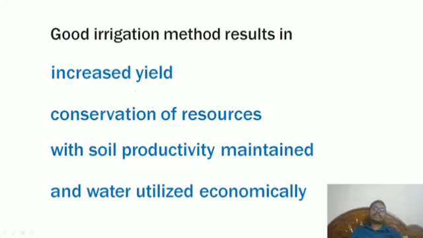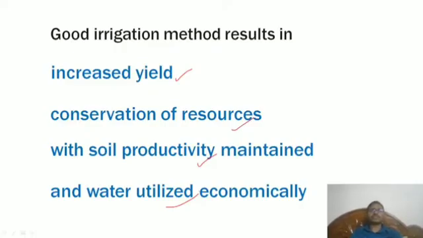Now, a good irrigation method results in increased yield, conservation of resources with soil productivity maintained, and water utilized economically. That means an irrigation is good when there is an increase in yield, conservation of resources, and soil productivity. That means if more chemicals are used, the soil is not good. So the soil productivity must be maintained and water utilized economically.